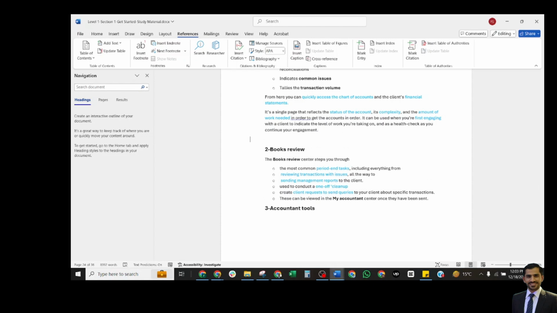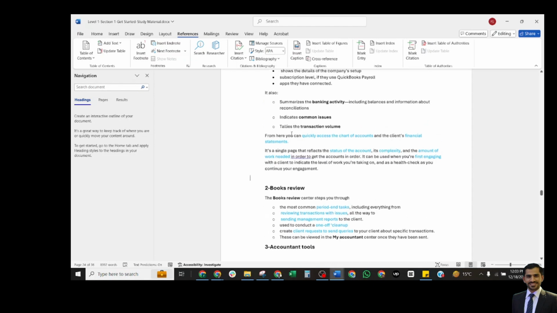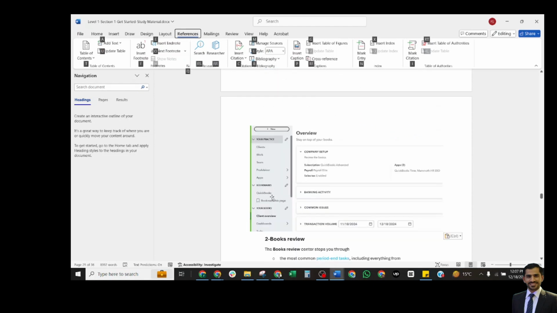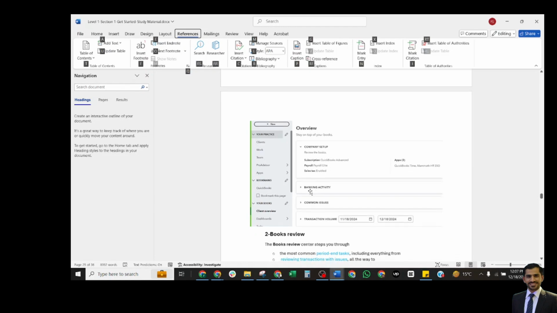Let's review a screenshot of our client overview. This is the client overview. You will see it only in the accountant version. The first one is the overview, where you will see the company setup and subscription, sales tax and apps which are connected. The second one is banking activity, then common issues, and then transaction volume. You may give the date range for the transactions and you will see the volume of the transactions.